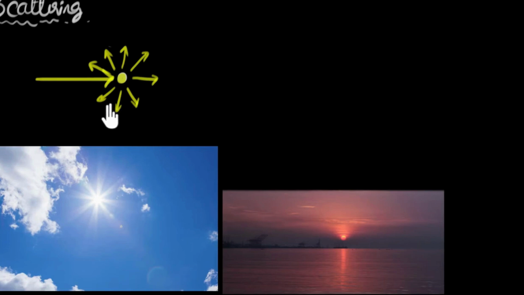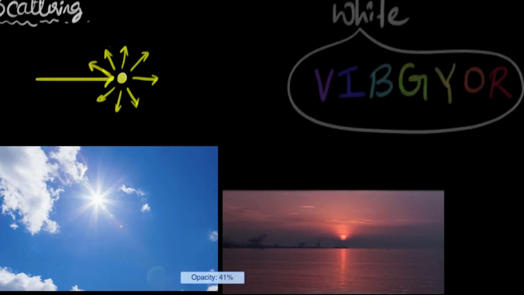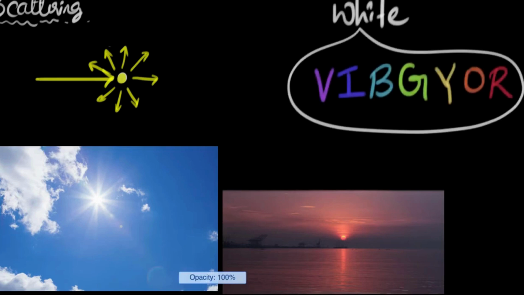Now, to understand why that's a little complicated, because the physics of scattering is a little bit complicated, but in short, what's happening is that our white light is actually made up of 7 colors. VIBGYOR, the 7 colors of the rainbow. And the reason we even see these different colors is because light is a wave, or at least it can be thought of as a wave, like a wave on a string.